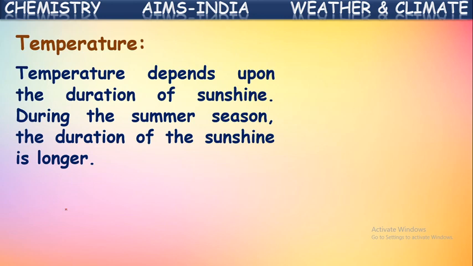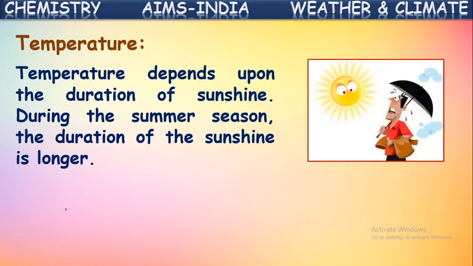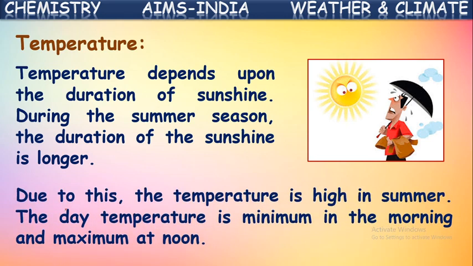Temperature depends upon the duration of sunshine. Yes, if the sun shines for a longer time, the temperature will be more in that area. If the sunshine won't be there for a long time, then the temperature also won't be much. During the summer season, the duration of sunshine is longer, isn't it? Yes, the daytime will be more on a summer day, and it will be very hot also. Due to this, the temperature is high in summer.